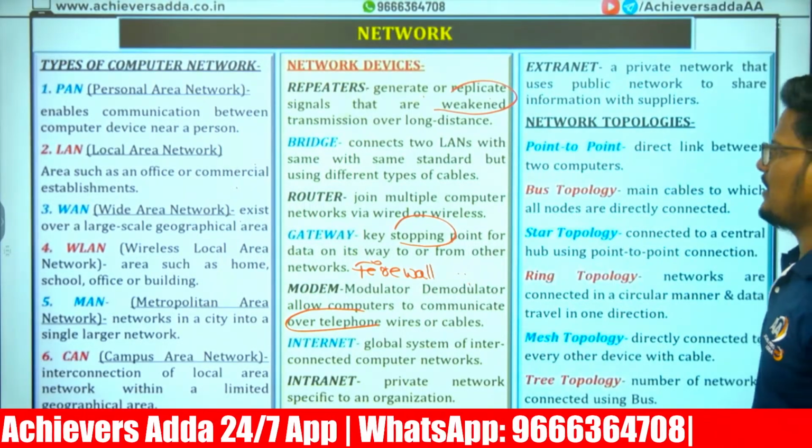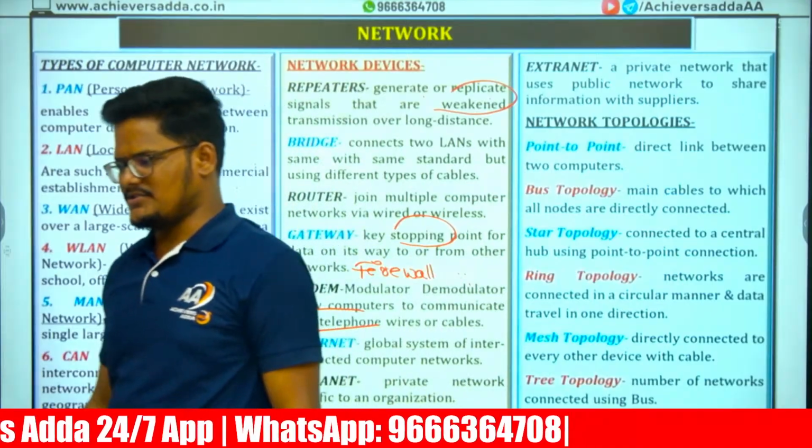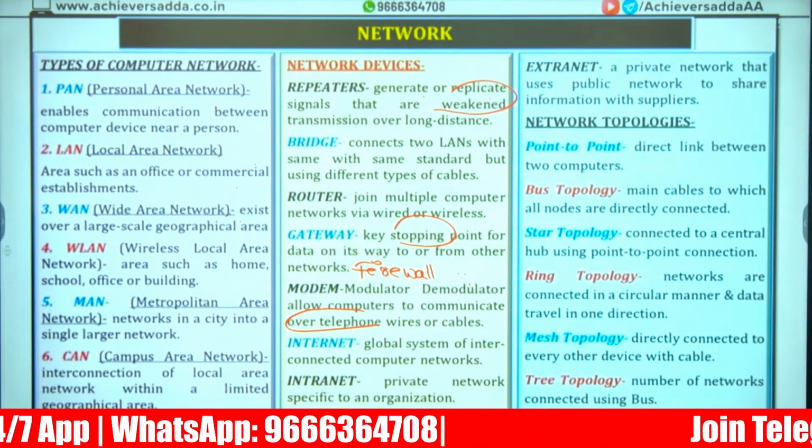Next, network topology. Point-to-point topology.